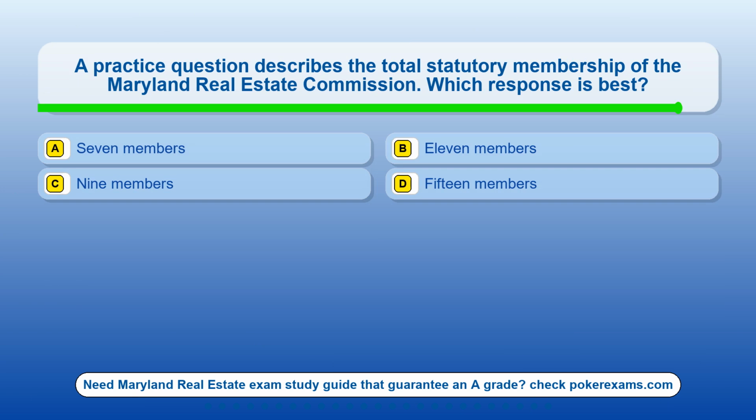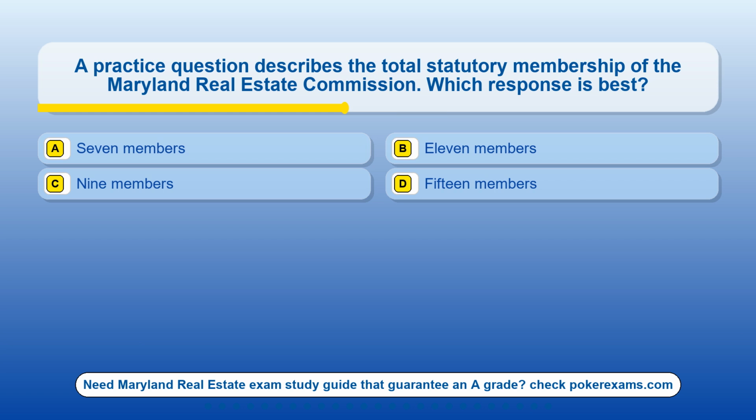Question 23. A practice question describes the total statutory membership of the Maryland Real Estate Commission. Which response is best? Option A, 7 members. Option B, 11 members. Option C, 9 members. Option D, 15 members.